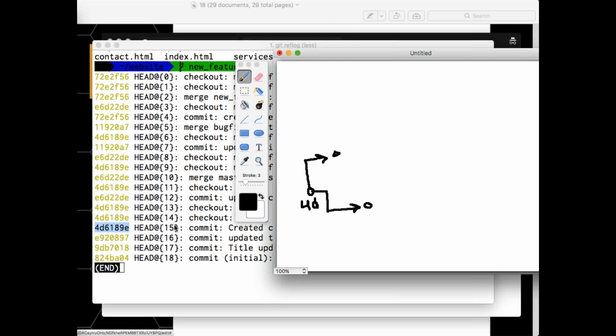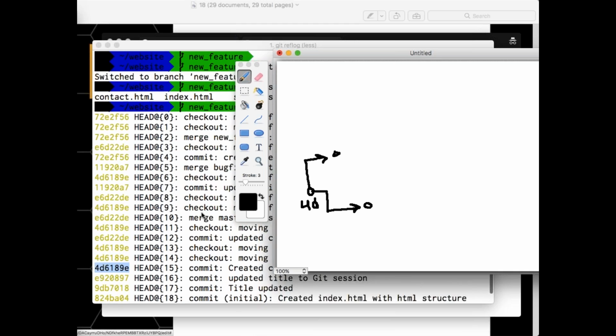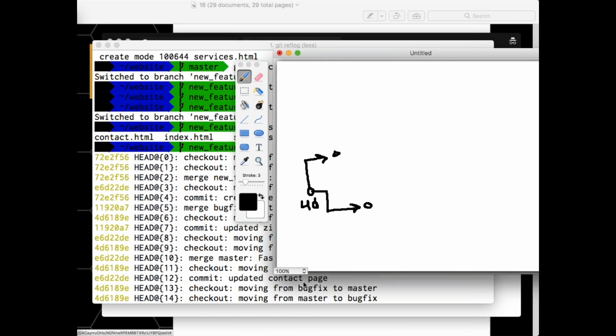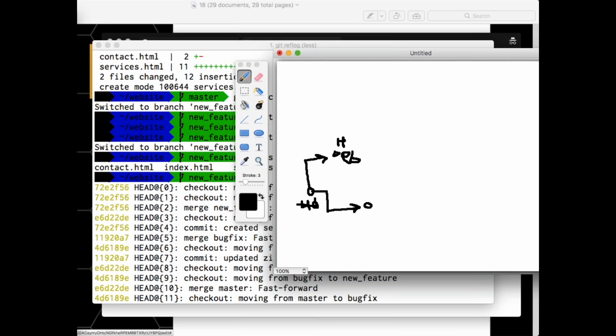Right? Now what happened after some time, you see, I made the first commit. What I said, updated contact page. What is the commit I got? E6. Now my current head is not at 4D. My current head is under which branch? New feature or which one? Yeah, new feature. Right? Based upon this particular head, you can tell where you are currently.